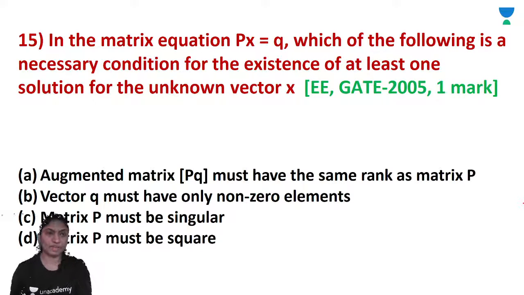Okay, so we can see here, this is the rank of PQ. The augmented matrix PQ has the same rank as matrix P. So A is the correct option. This is only for the 1 mark.